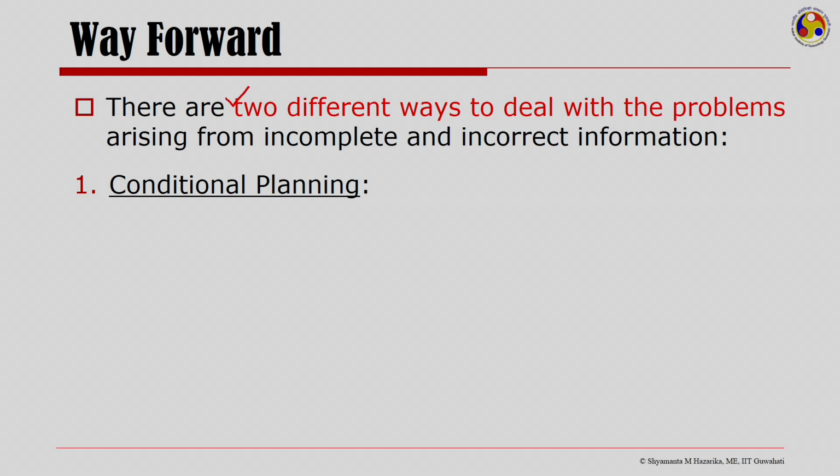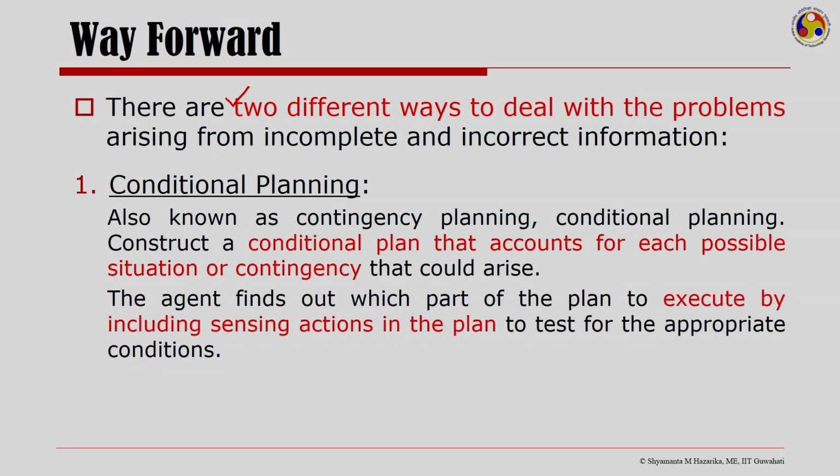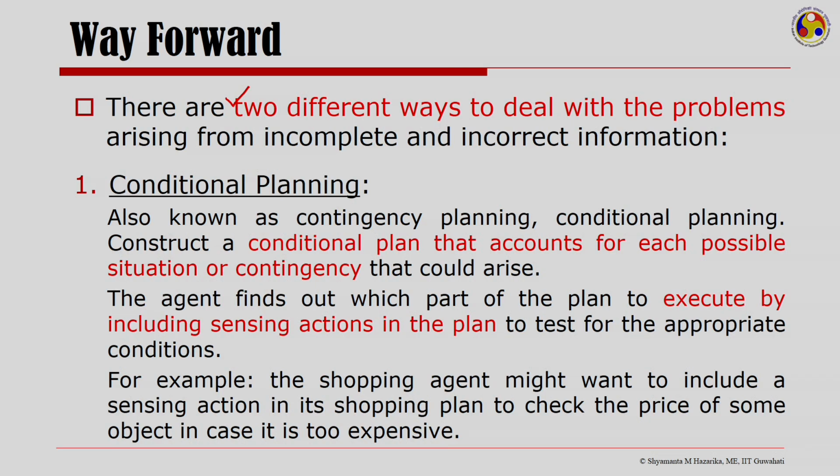One is called conditional planning. This is also known as contingency planning, where we construct a conditional plan that accounts for each possible situation or contingency that could arise. The agent finds out which part of the plan to execute by including some sensing actions in its plan to test for the appropriate conditions. For example, the shopping agent might want to include a sensing action in its shopping plan to check the price of some object in case it is too expensive.